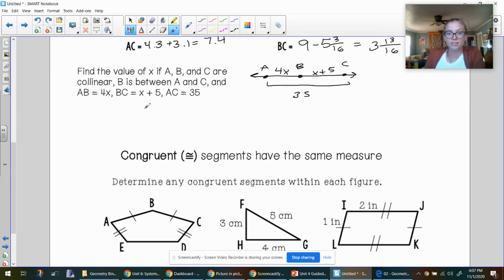Now I'm going to use my algebra skills to solve this. 4x plus x plus 5 equals 35, which means 5x plus 5 equals 35, which means 5x equals 30, and x equals 5.